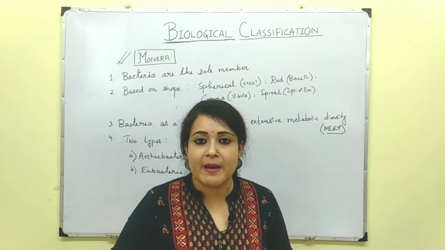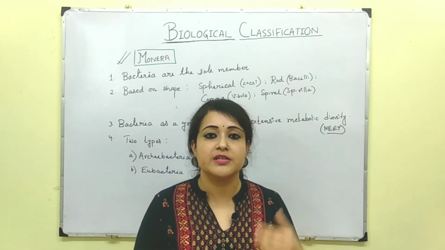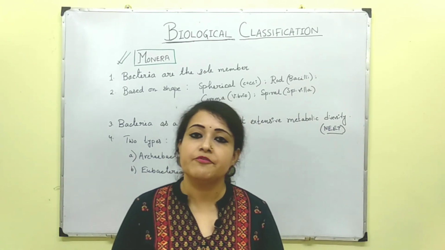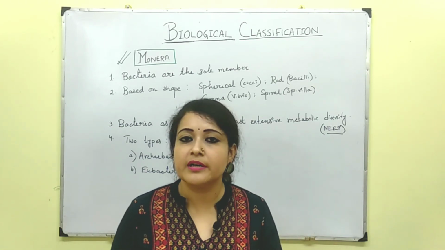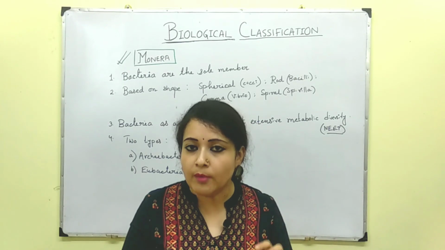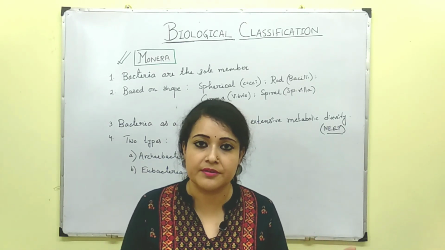Archaebacteria are those bacteria which are found normally in harsh environmental conditions. Harsh conditions means, for example, seawater. Seawater contains an extremely high concentration of salt. So normally in high salt concentration, bacteria will be unable to survive.